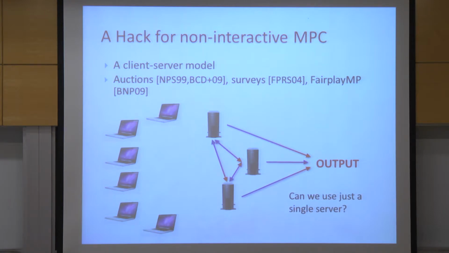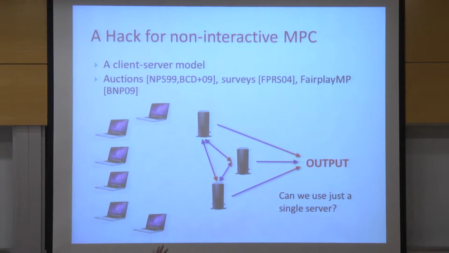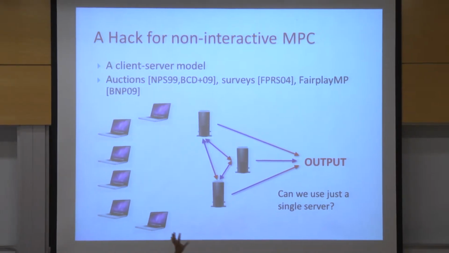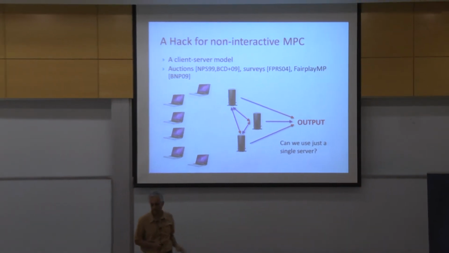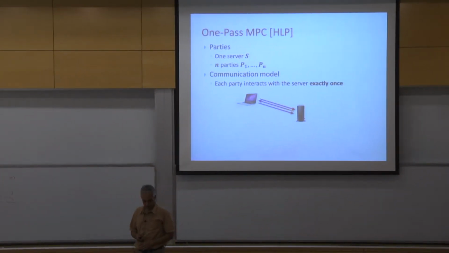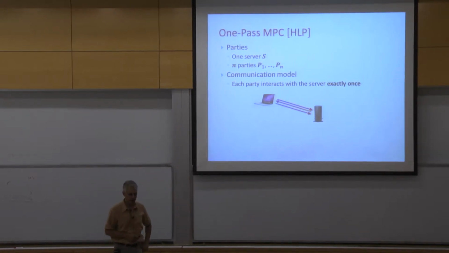And what we want to do is reduce the requirement to use 3 servers and use just a single server. In the 3 server setting, the solution is secure as long as no 2 of these servers are colluding with each other. And we want to add just 1 server and have a solution which is secure as long as this server is not colluding with many of the parties here. So this is what we did in the work with Shai Halevi and Yehuda Lindell.